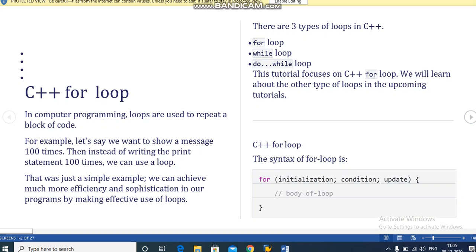There are three types of loops in C++. First one is the for loop. Second one is the while loop. Third one is the do while loop. This tutorial focuses on the C++ for loop. Okay. We will learn about the other types of loops in the upcoming video lectures. Okay. So, C++ for loop.